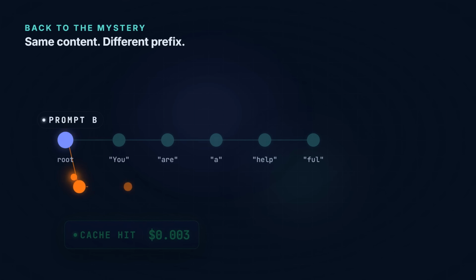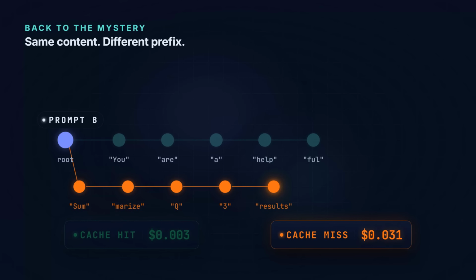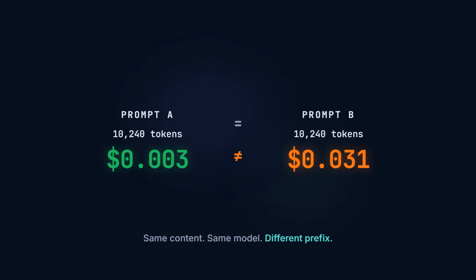Prompt B puts the user message first. The very first token doesn't match anything in the tree, and the lookup stops right there. It doesn't matter that the system prompt is sitting in the cache somewhere. The lookup never gets to it. Full recompute, full price. So we have the same content, same tokens, same model. So why isn't the bill the same? Because the prefix is different, and the cache only ever sees the prefix.